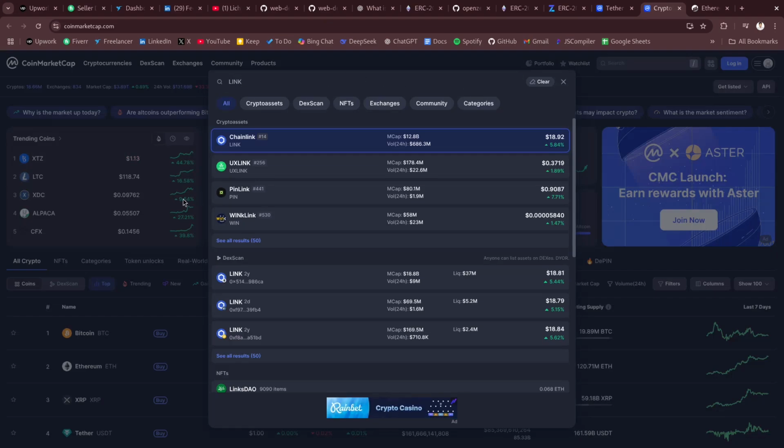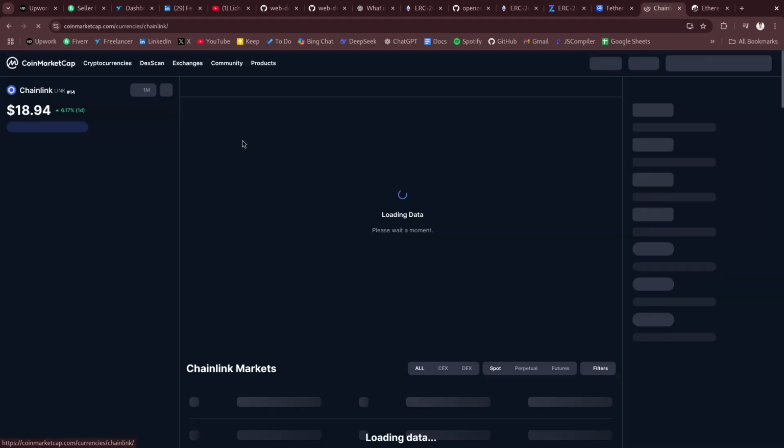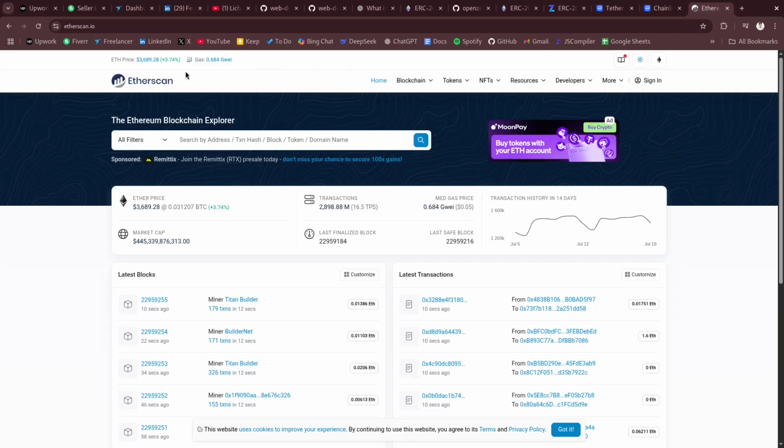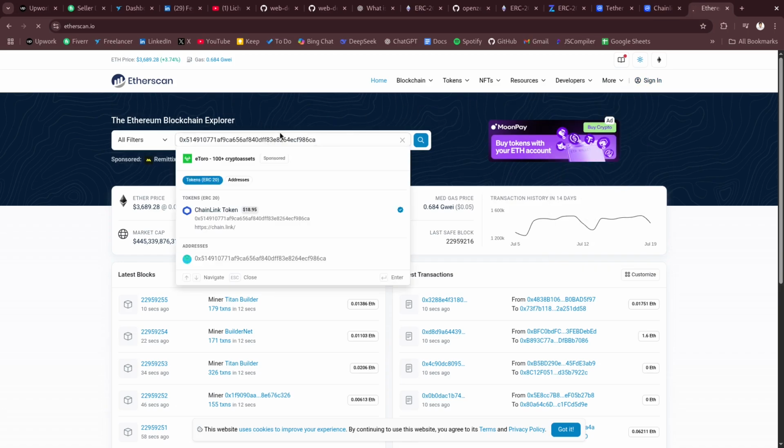If you go to CoinMarketCap and search for link, you can find an ERC20 token, that is Chainlink. And here you can find their website, white paper, social, contract address. If you just copy this contract address and go to etherscan.io, and search for this address, you'll get the Chainlink.